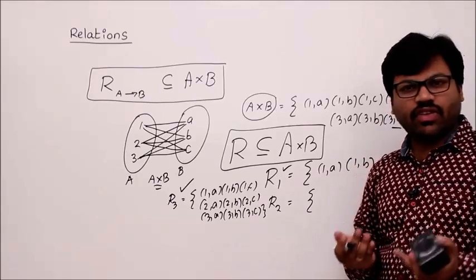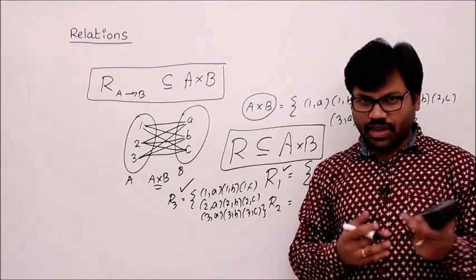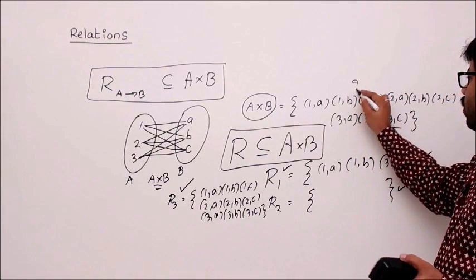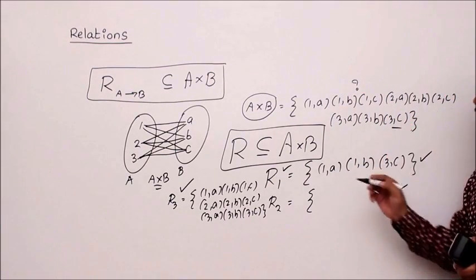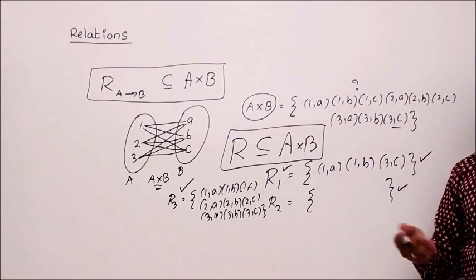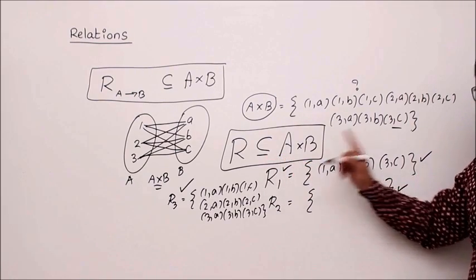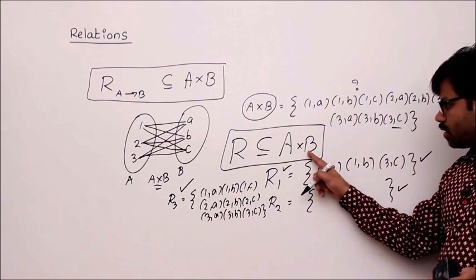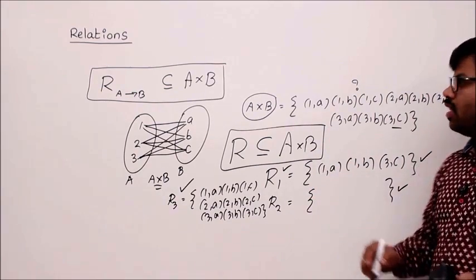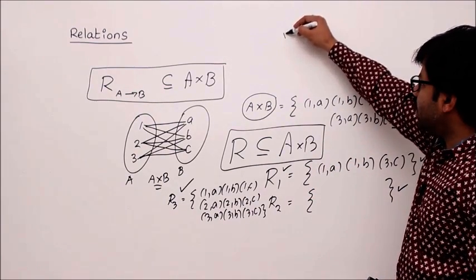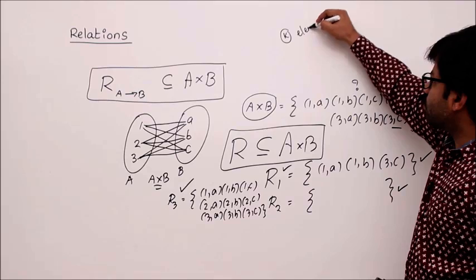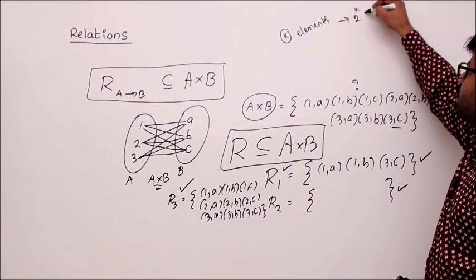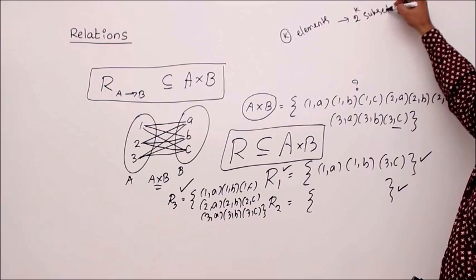So here one interesting question is, how many such relations can you form? If you want to know, then what you do is ask yourself how many subsets you can form for A cross B, because every relation is supposed to be a subset of A cross B. So the problem is reduced to how many subsets you can form for A cross B. We know that if any set contains k elements, there are 2^k subsets, right?